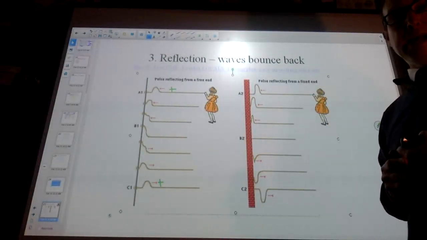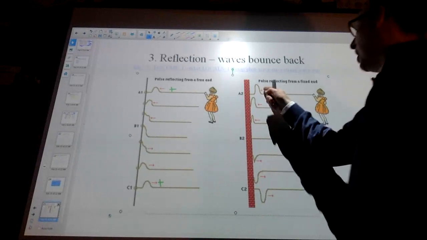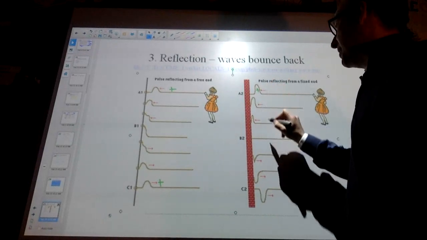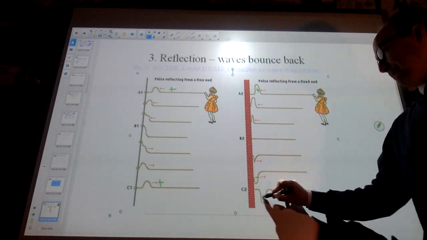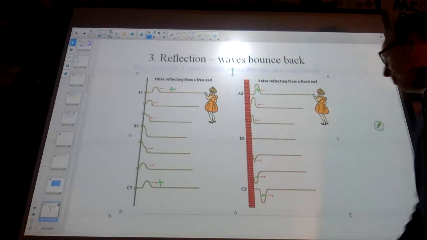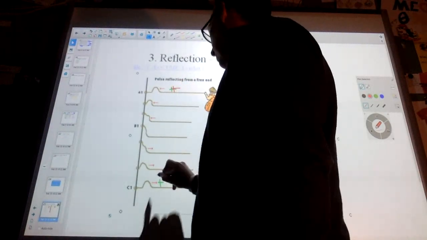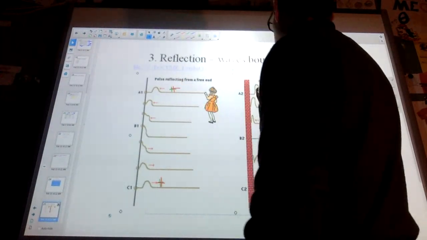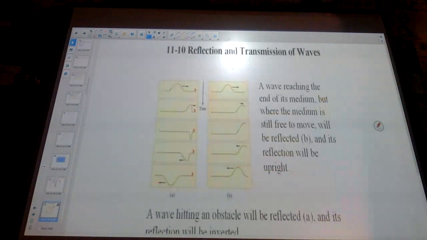If it's a fixed end, that pulse is going to switch. So when it gets to our fixed end, it started as a positive pulse. It's going to rebound as a negative pulse. And that's going to be important, I should do red because that shows up a lot better. That's going to be important when we add these waves together and cancel them out in sound.